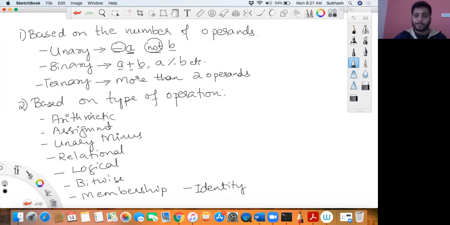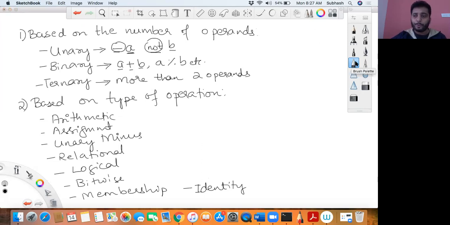Now the second way of classifying is based on the type of operation they perform. You can classify your operators into arithmetic operators, assignment operators, unary minus operator, relational operators, logical operators, bitwise operators, membership operators, and identity operators. Now let me explain them one by one.